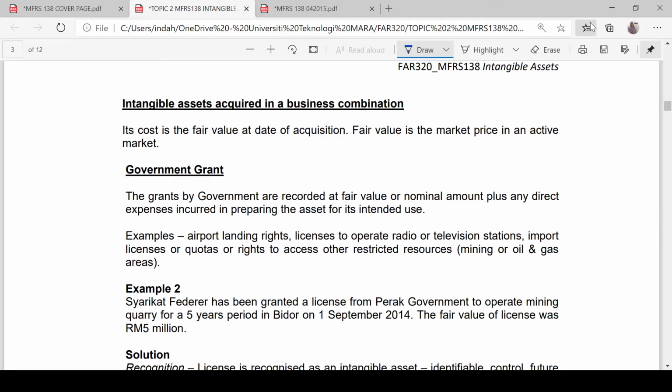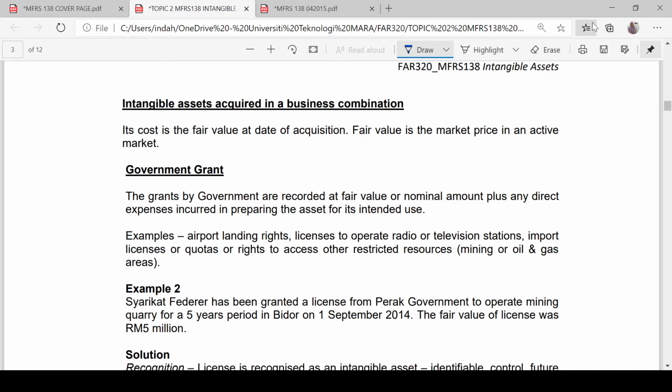For example, after you combine the business, from that combination you are able to identify the intangible asset out of the total money that you have incurred in the business combination process. So there is a part of it that relates to intangible asset. So how to record the